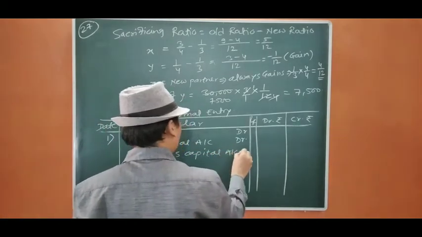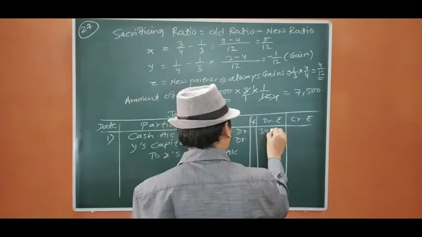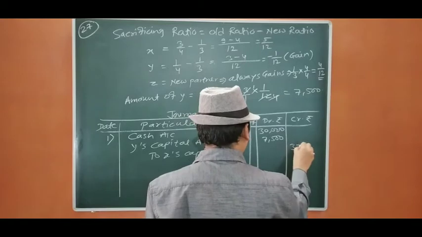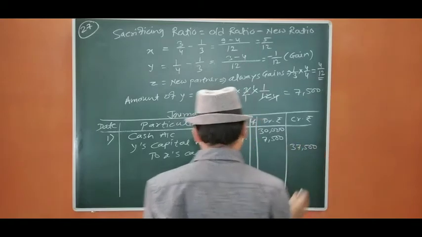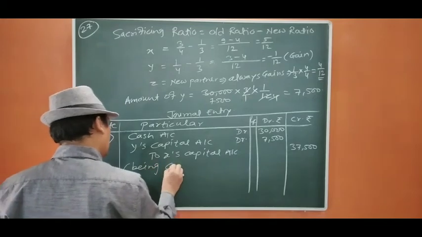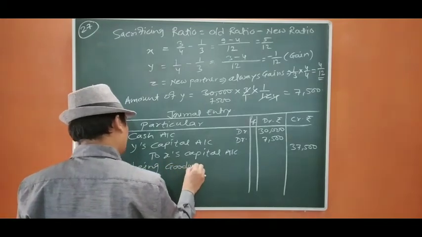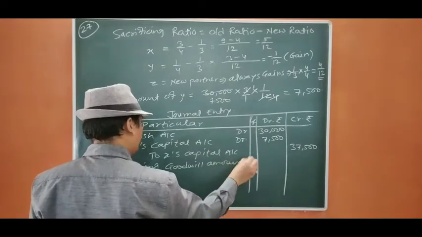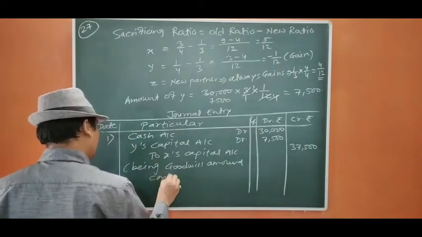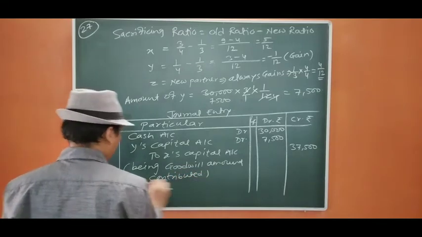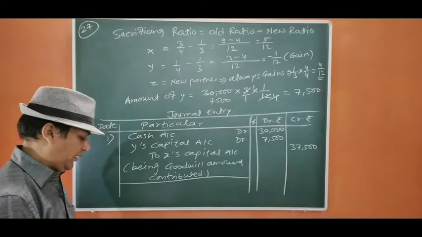The amount is 30,000, 7,500, 37,500, being goodwill amount contributed. This is the end of the question.